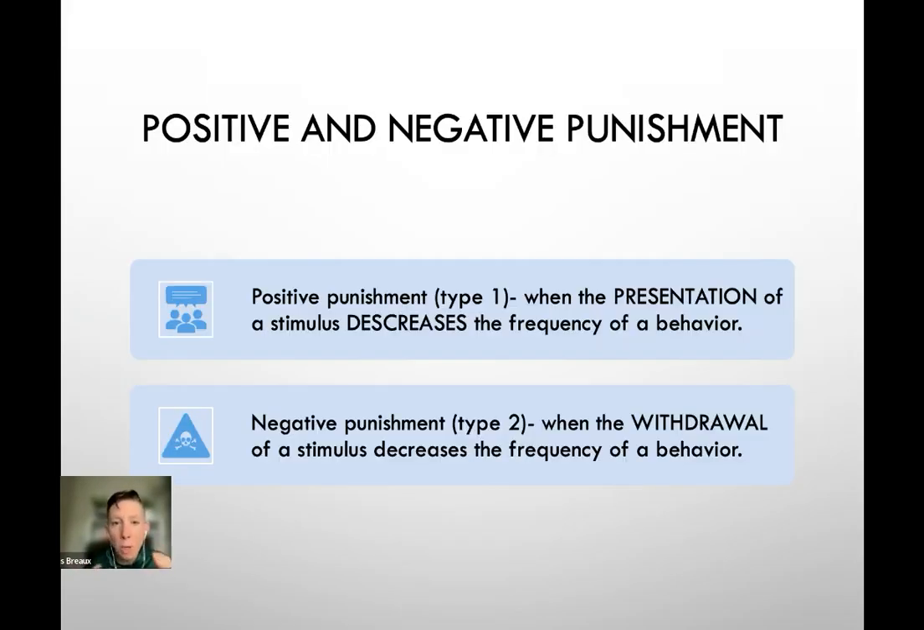And then just a reminder on positive and negative punishment. Positive punishment, which is also called type 1, is when the presentation of a stimulus right after a response decreases the frequency of the behavior that occurred just before it. Negative punishment, or type 2, is when the withdrawal of a stimulus, so we're removing something, decreases the frequency of a behavior.